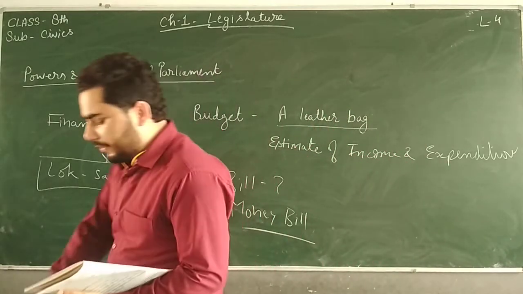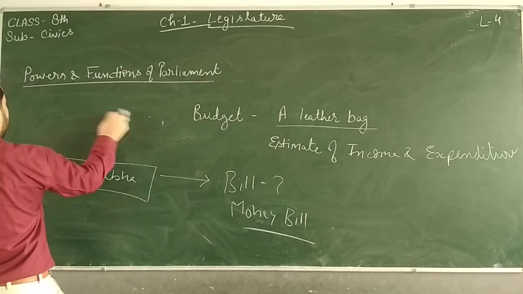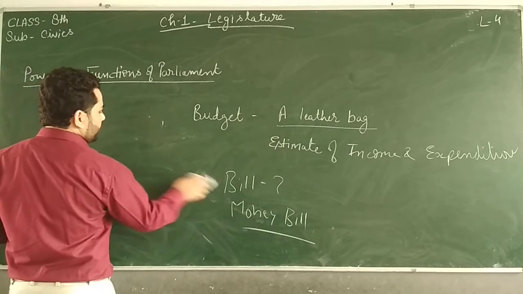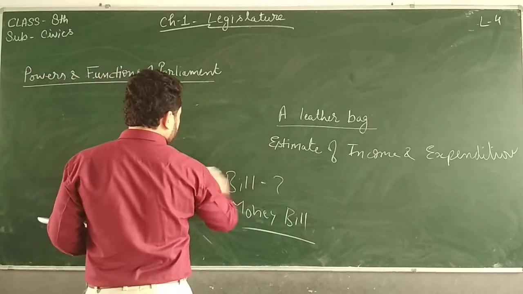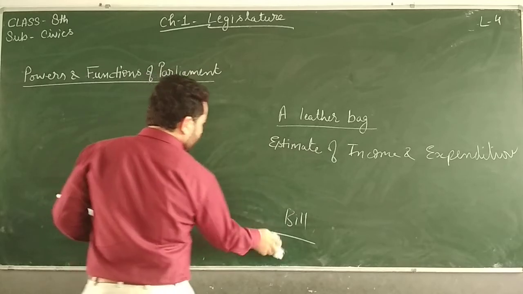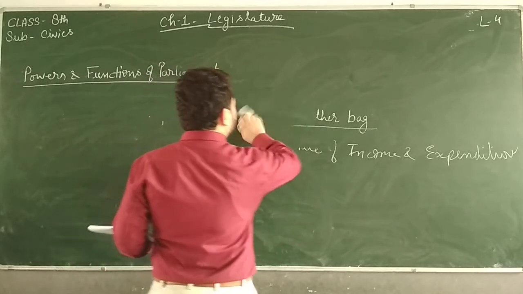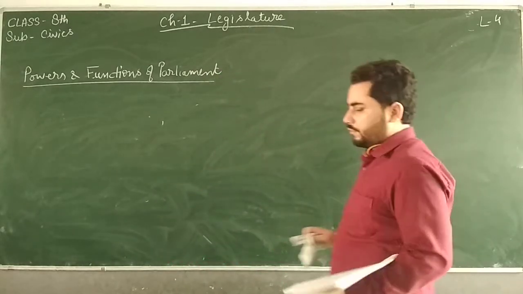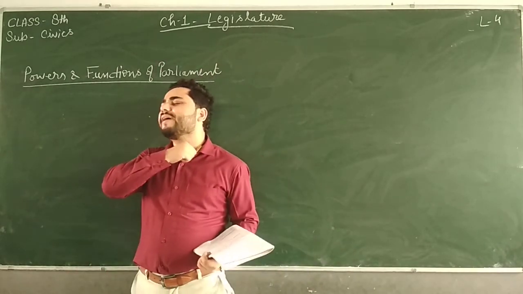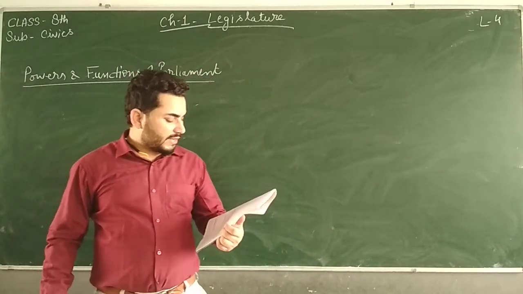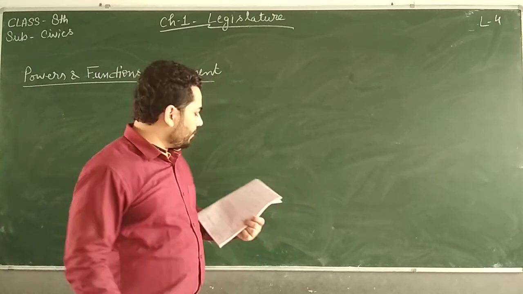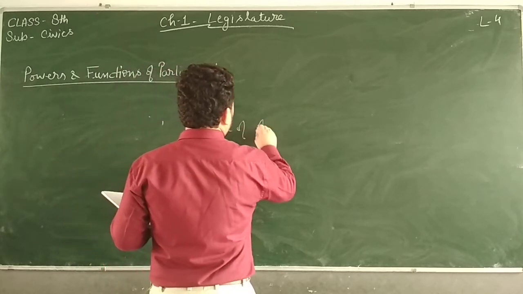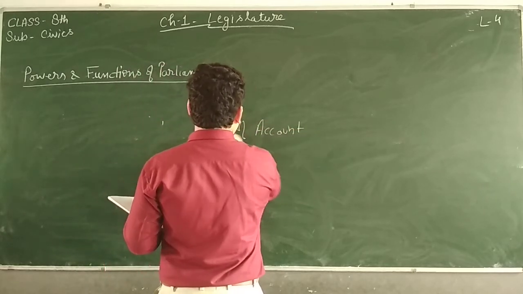So suppose the budget is not passed by 1st of April. By 1st of April, the budget is supposed to be passed. If the budget is not passed by 1st of April, then what will happen? How will the government bear the expenses? It will bear the expenses by vote on account. Now what does that mean?